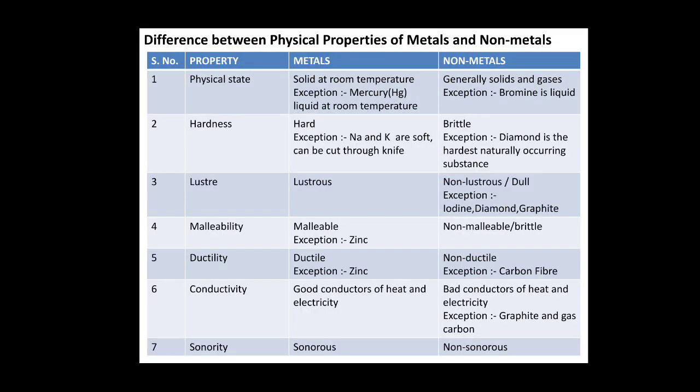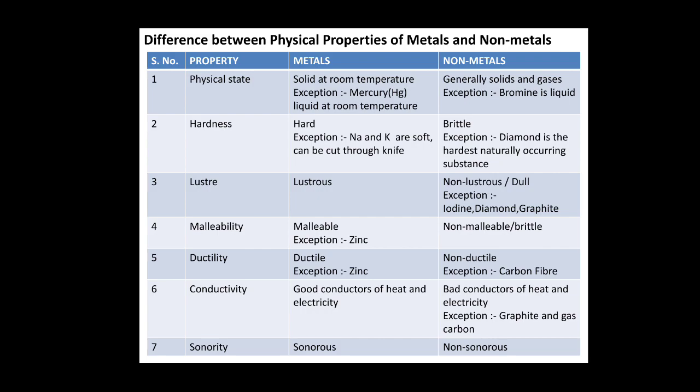Children, here I have written the differences between the physical properties of metals and non-metals all together, along with the exceptions, as I told you from the beginning that we will discuss the exceptions. The first one is physical state. Metals are solid at room temperature, as we had discussed, but the exception is mercury, which is liquid at room temperature. Another one is gallium. Some of you must know about it, it is liquid just a little above room temperature. When you keep it on your palm, it melts. It is a little above room temperature, but if we consider summer days, then obviously it is at room temperature, right.